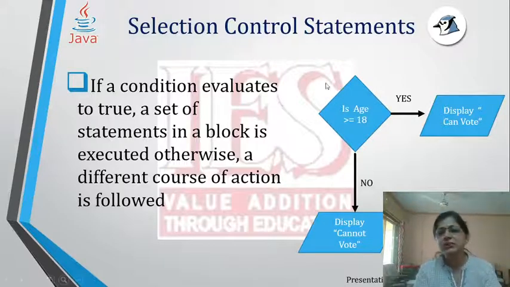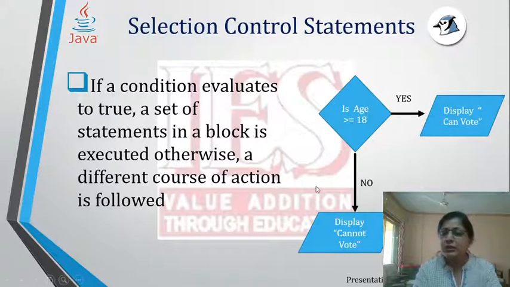This decision box will always give you a boolean result, in the sense that it will result in either true or false. That is represented in the flowchart with a yes and a no. So if the boolean evaluates to true, then, with the condition age greater than or equal to 18, display you can vote, otherwise display cannot vote.